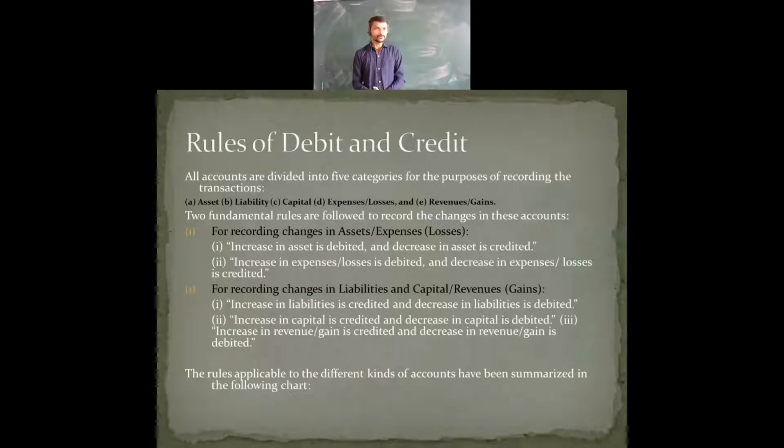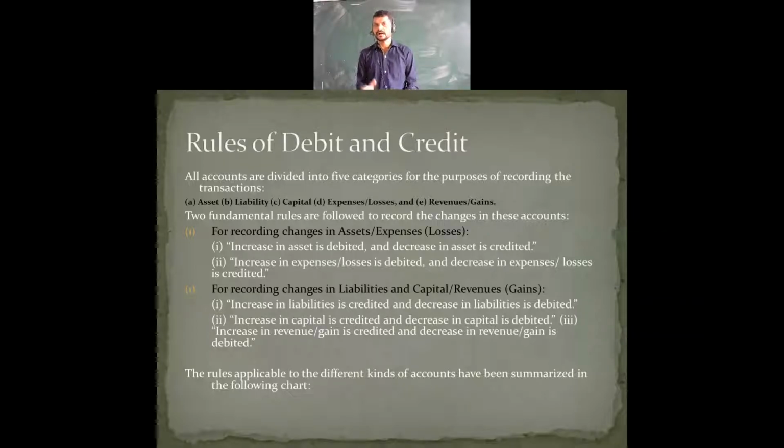How are we going to record this? Two fundamental rules are followed to record the changes in these accounts. Which are the two fundamental rules for recording changes in assets and expenses? The first fundamental rule is for recording changes in assets and expenses.